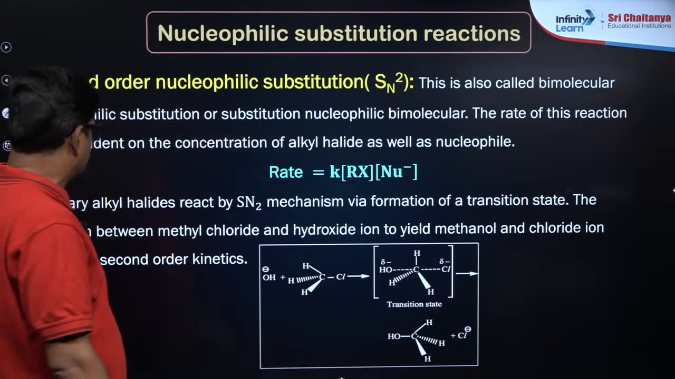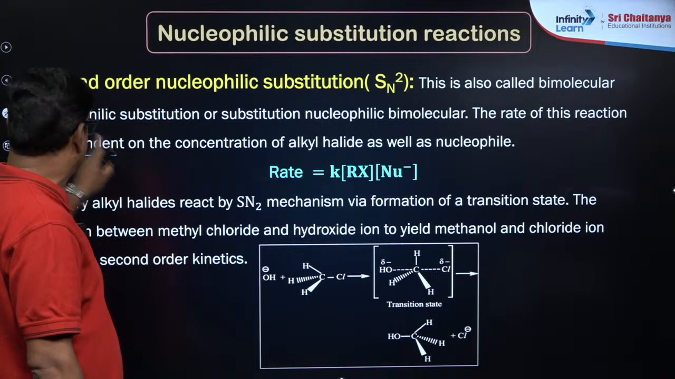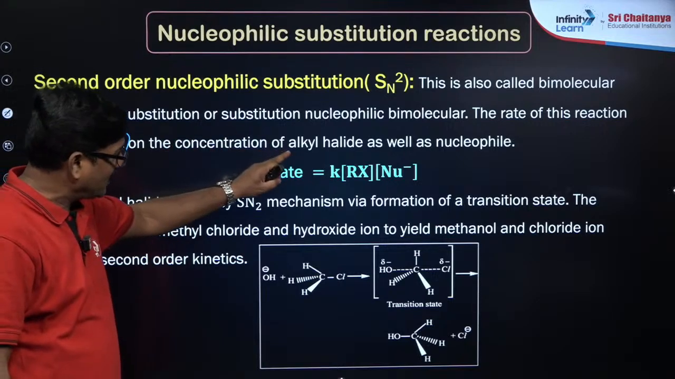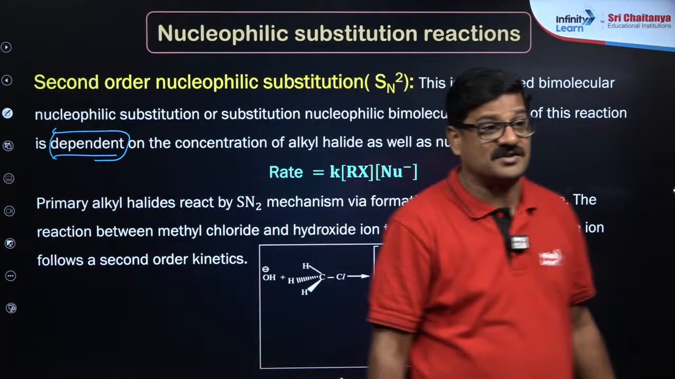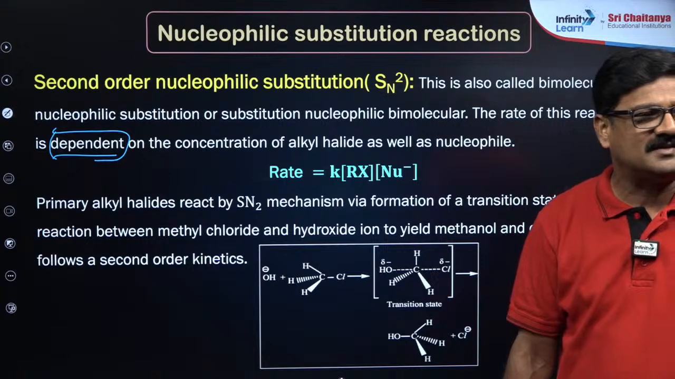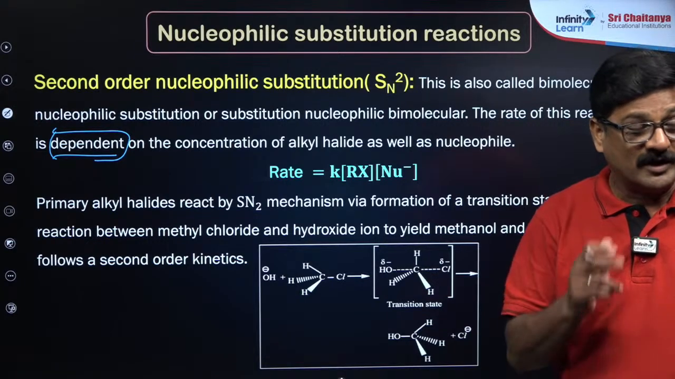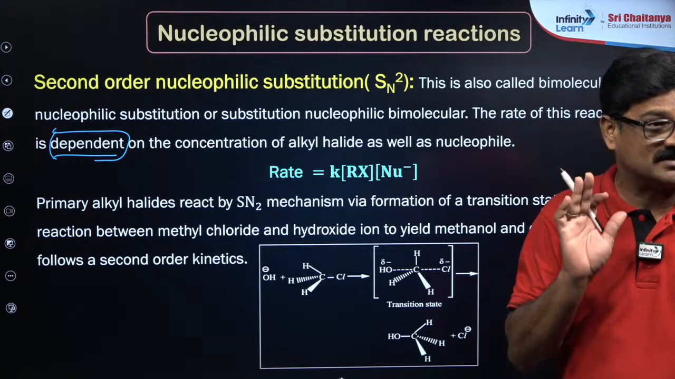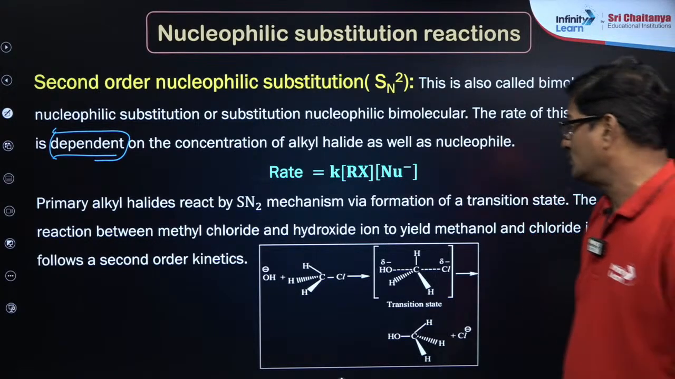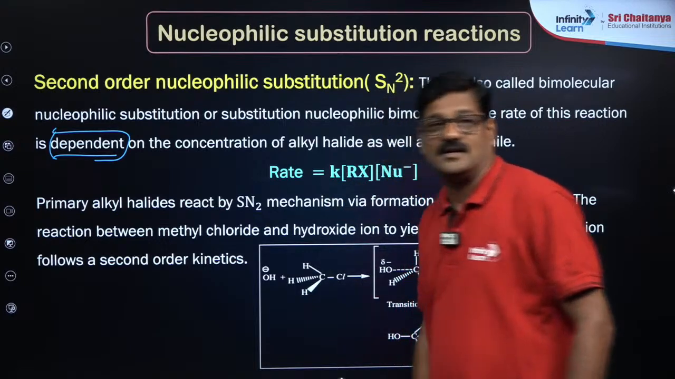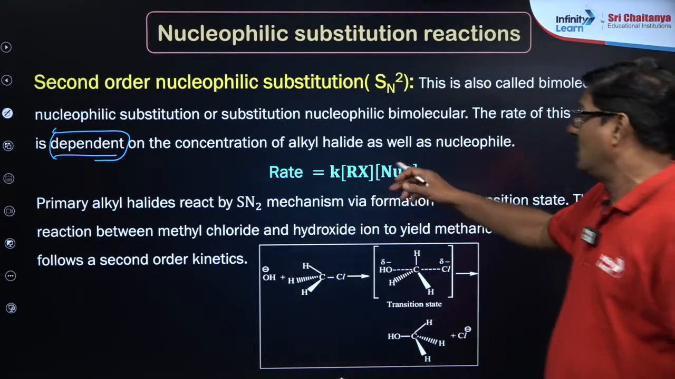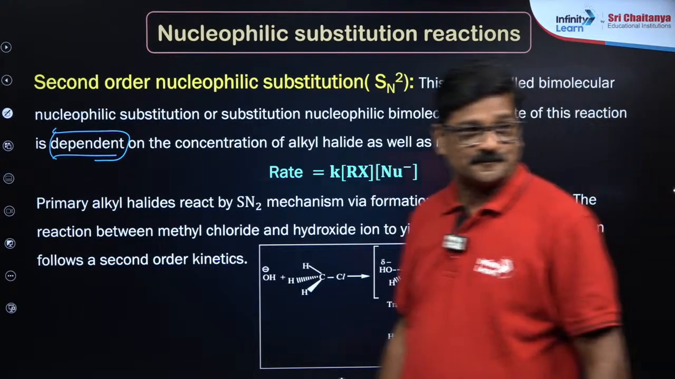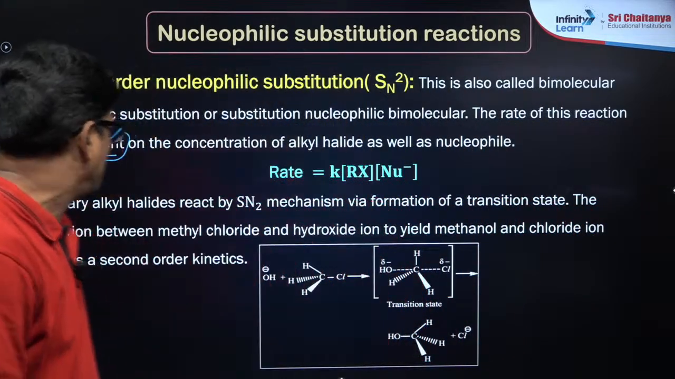So the rate of the reaction is dependent, and this is very important, on the concentration of alkyl halide as well as the concentration of nucleophile. Molecularity is the number of reacting species that are making a collision. So the rate is equal to k [RX][Nu]. Nu stands for nucleophile, and RX is any alkyl halide substrate. Any doubts?